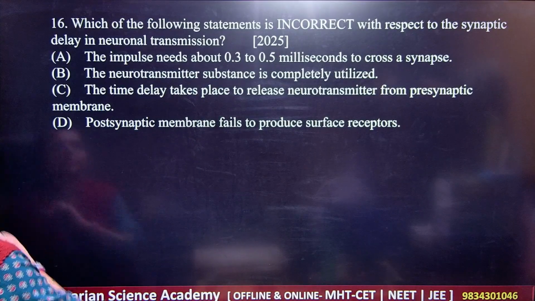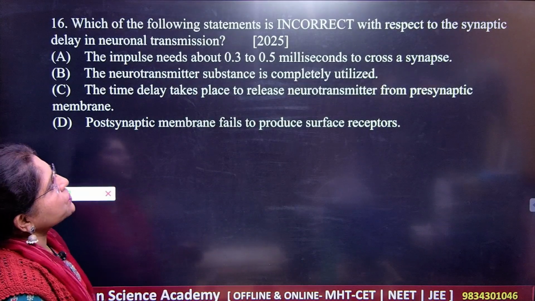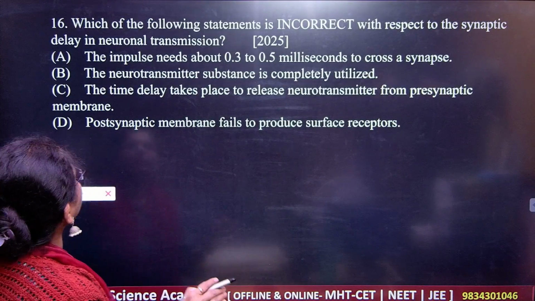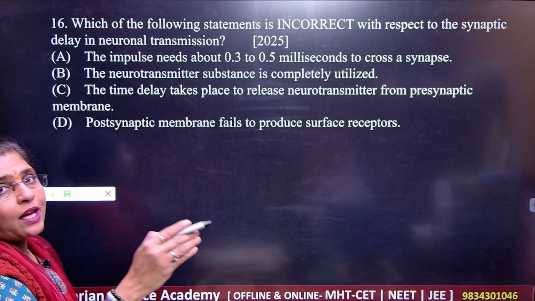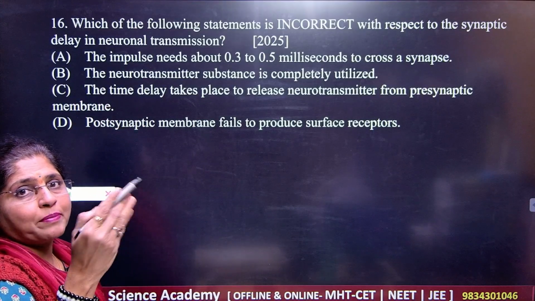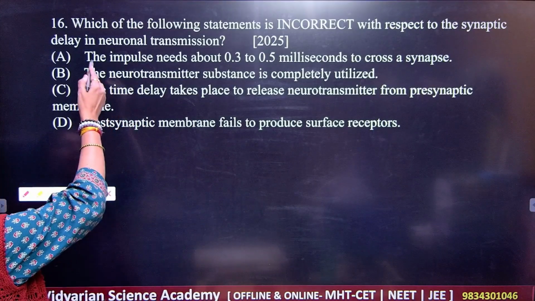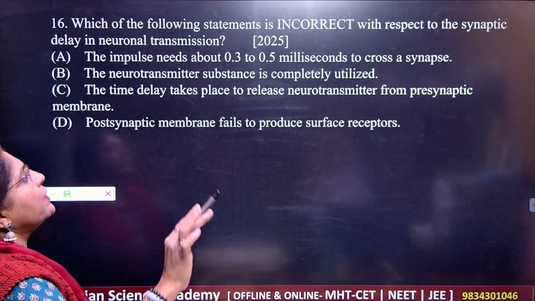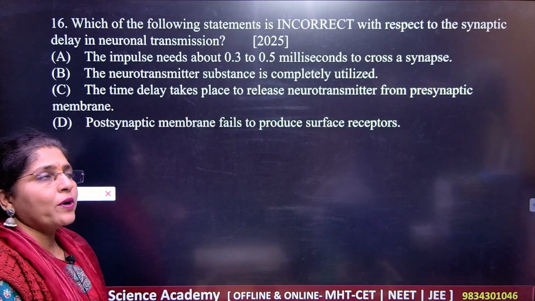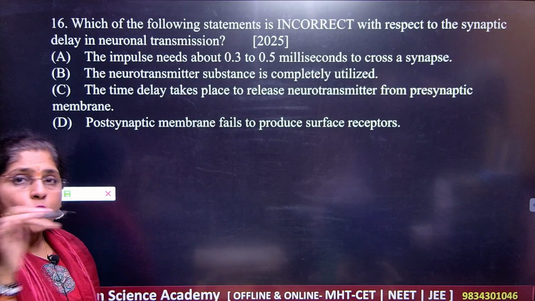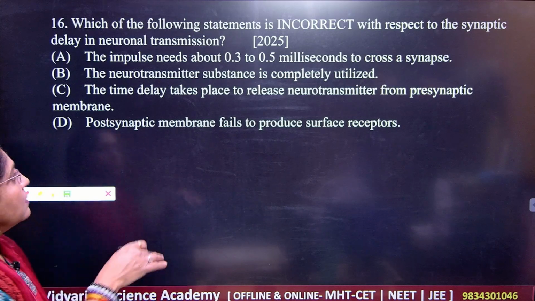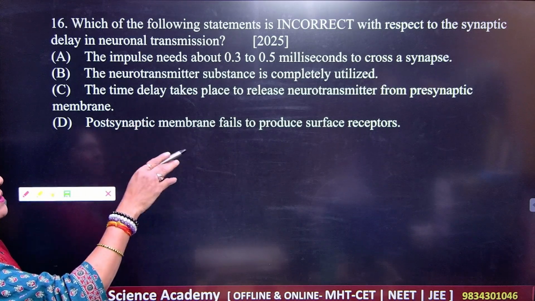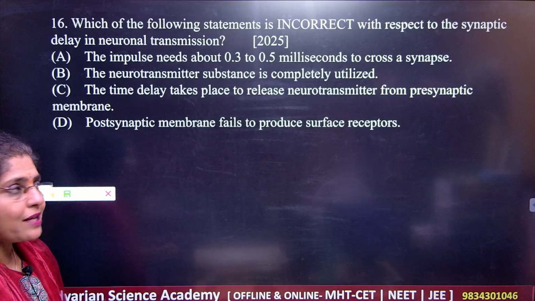Question number 16. Which of the following statements is incorrect with respect to the synaptic delay? Now you are supposed to find out why synaptic delay is there. In neuronal transmission, the impulse needs about 0.3 to 0.5 milliseconds to cross the synapse. The neurotransmitter substance is completely utilized.